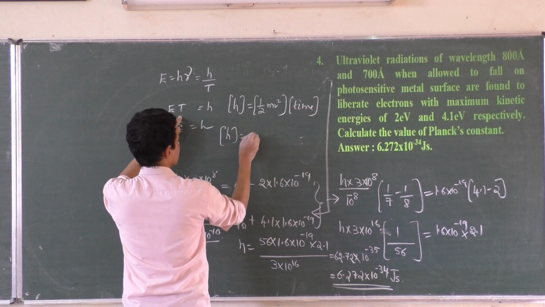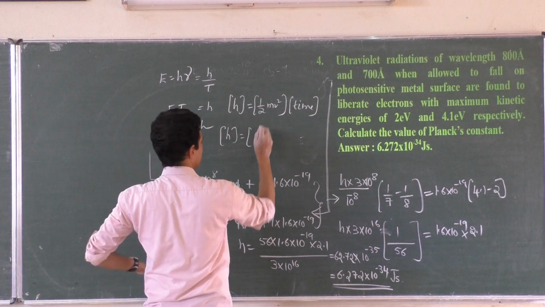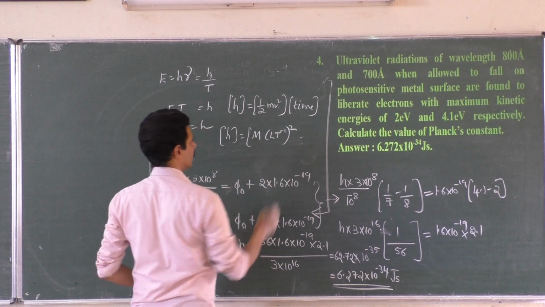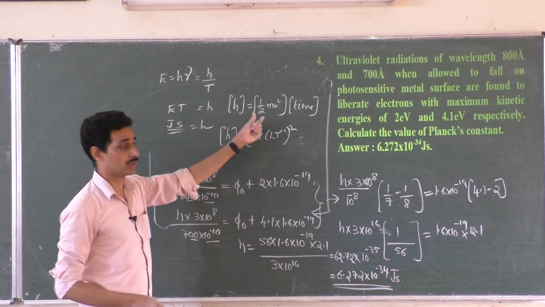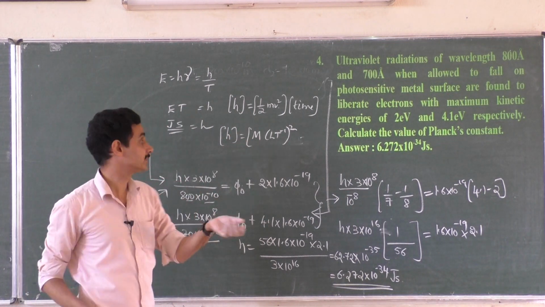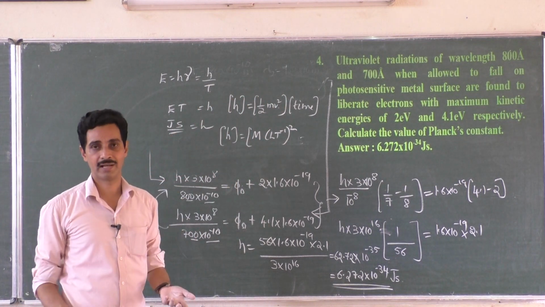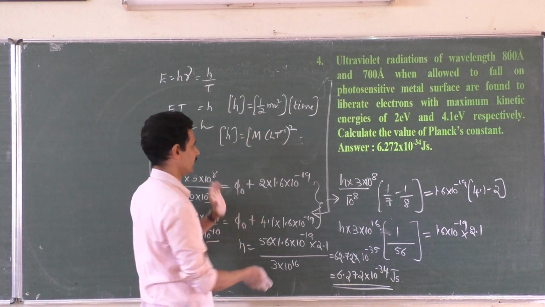Dimension of Planck's constant is equal to... Half has no dimension. Mass, velocity square: L T to the power minus 1 whole square. Any energy is okay. Work done is okay. Force into displacement you can write, no problem. Or mgh, potential energy, you can write. Any energy is okay. Half mv square I have taken.